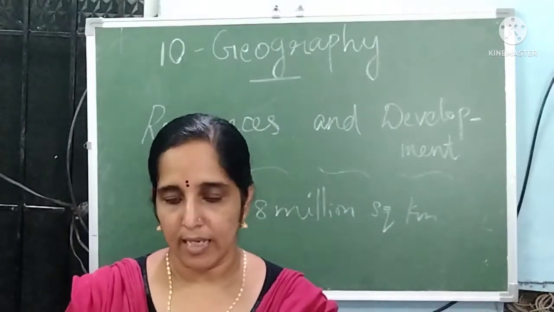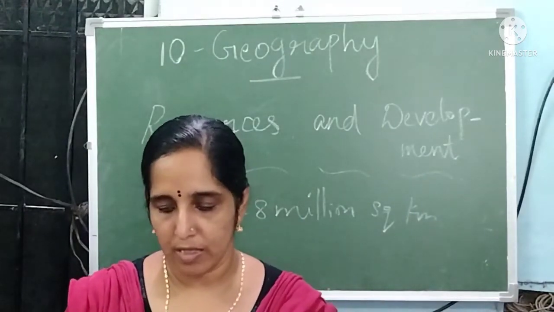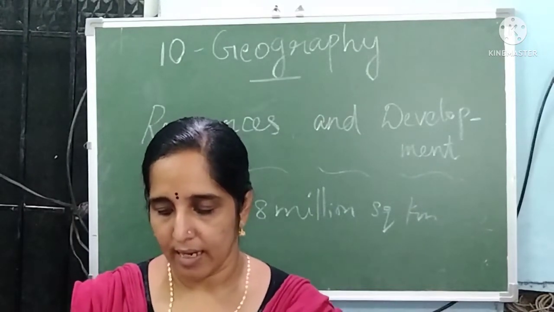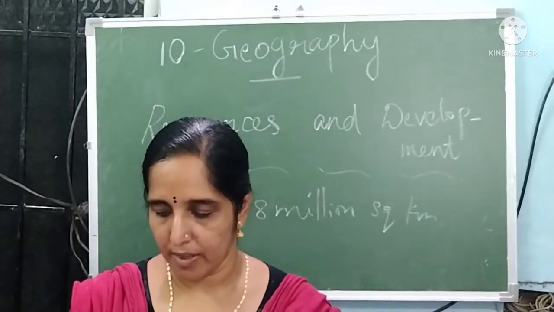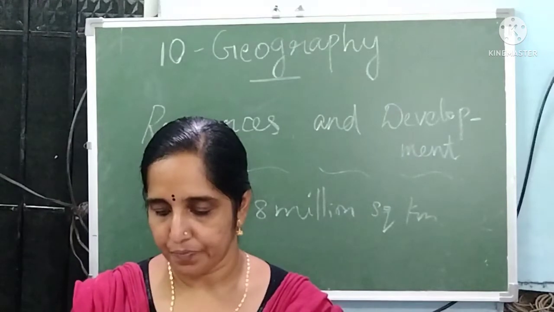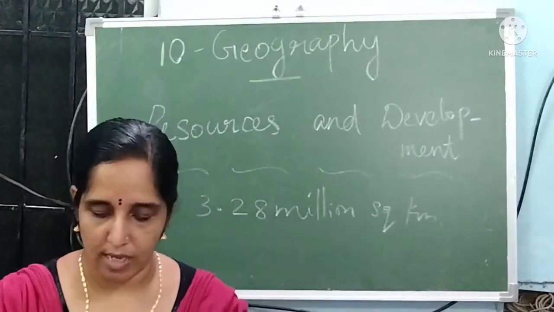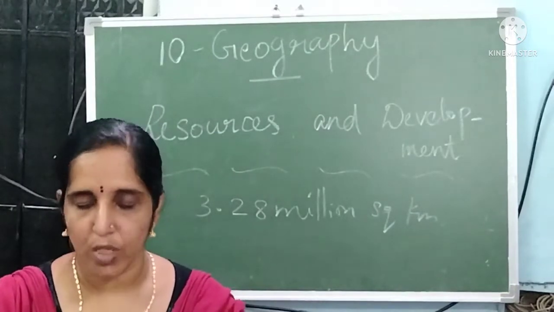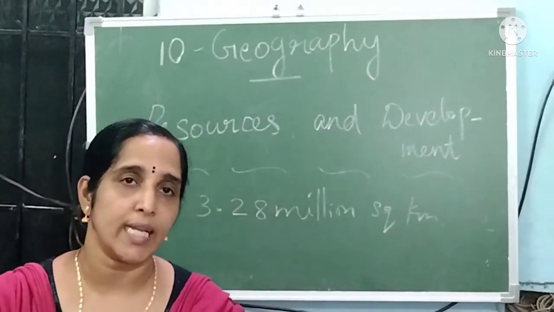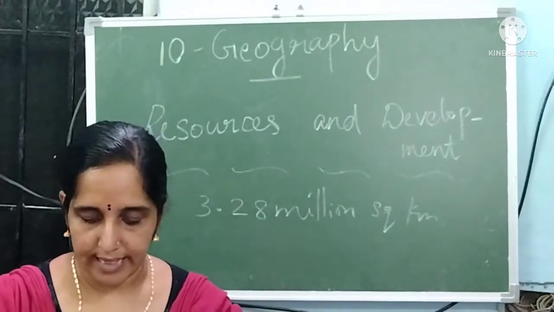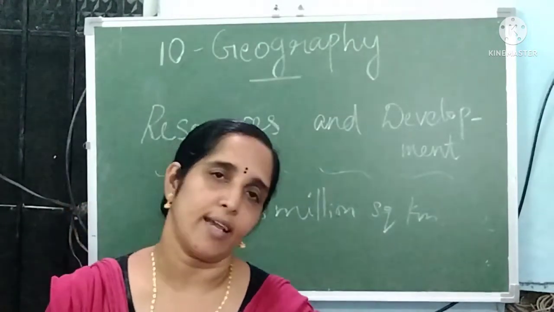This is humus-rich soil, and it is mainly found in regions like Karnataka, Kerala, Tamil Nadu, Madhya Pradesh, and Odisha. It is very suitable for the cultivation of tea and coffee, and also for cashew nut. Tea, coffee, and cashew nut.